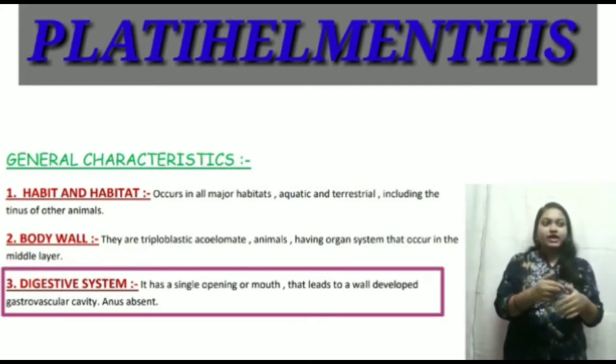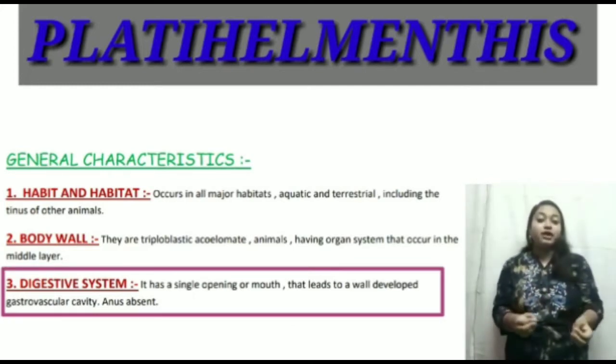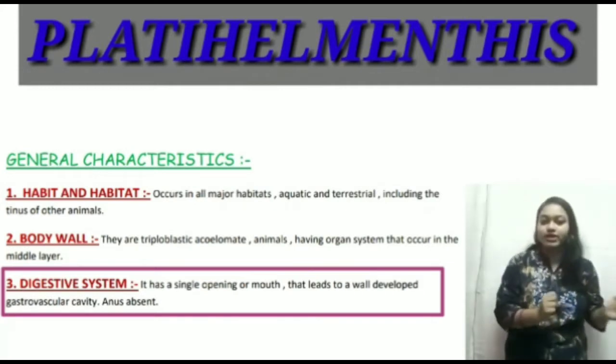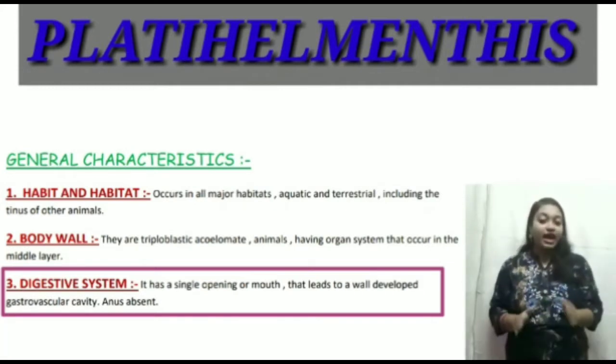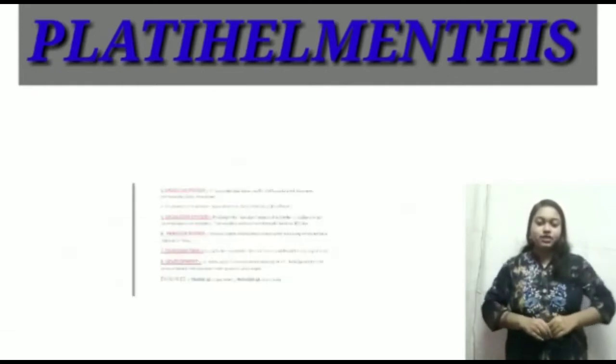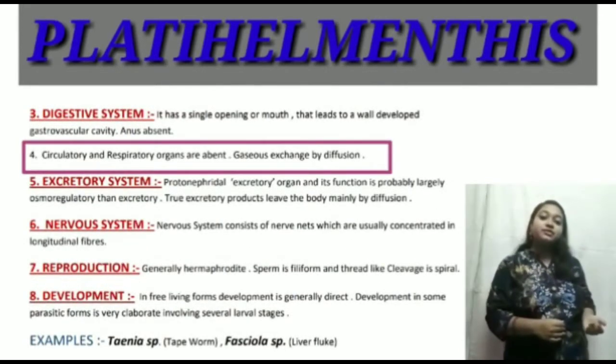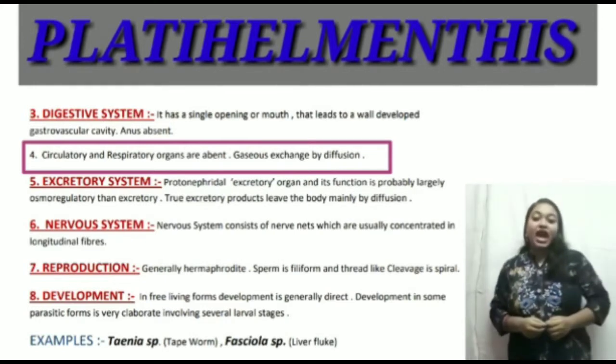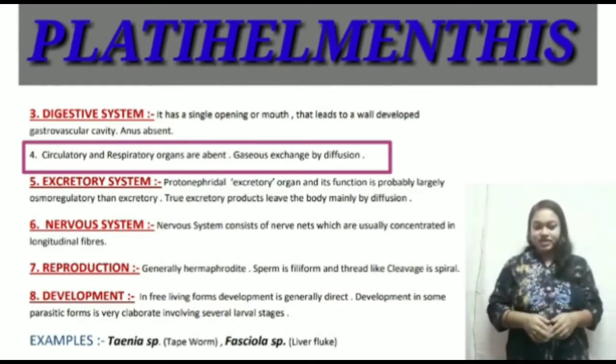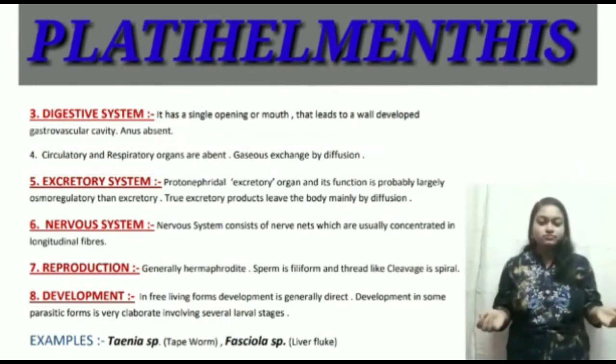Then the digestive system. The digestive system is made of a mouth and gastrovascular cavity, but the anus is absent. Then the circulatory system and respiratory system are absent, and gas exchange is by diffusion.